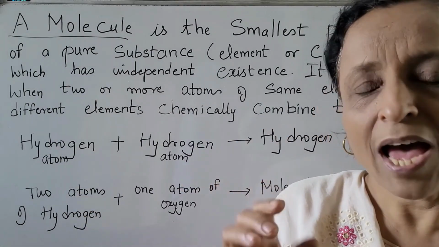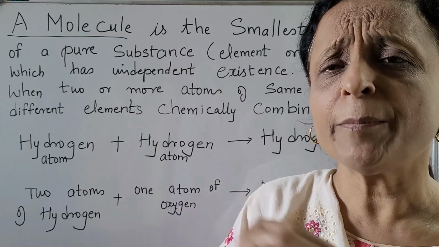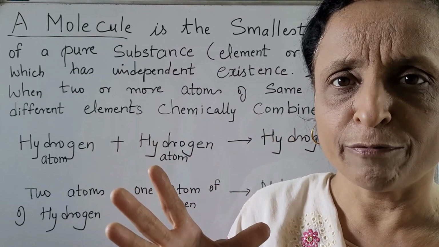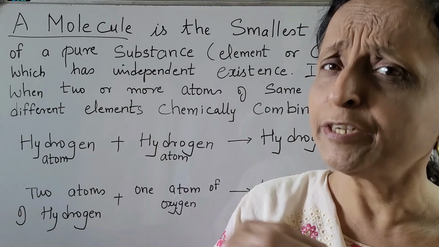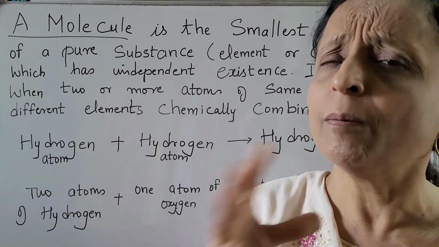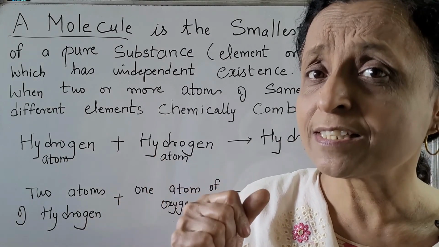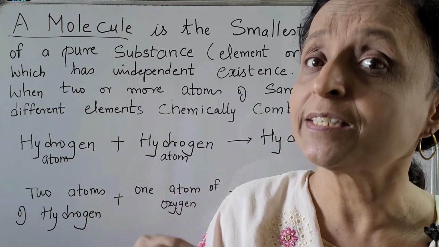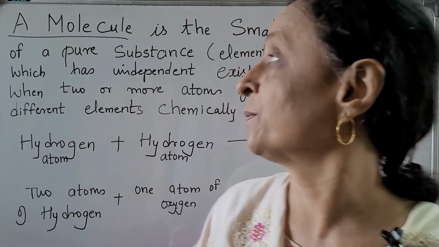Just remember, atoms are like alphabets. Alphabets combine to form a number of words. In the same way, different atoms combine to form a number of molecules. So let's study what a molecule is. Let us understand the molecule first.